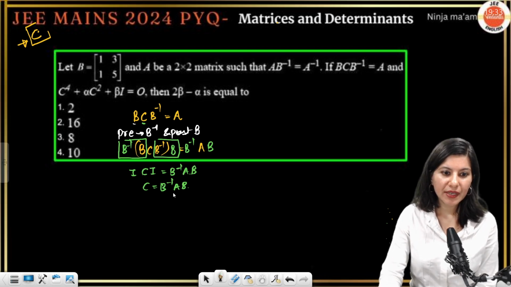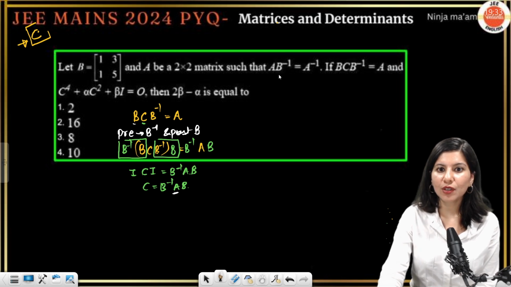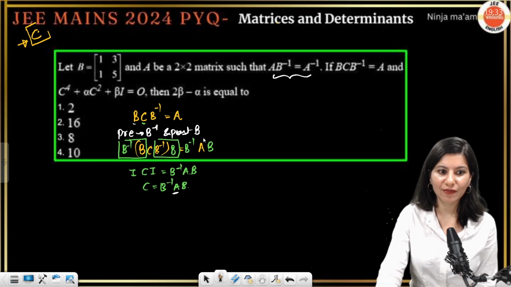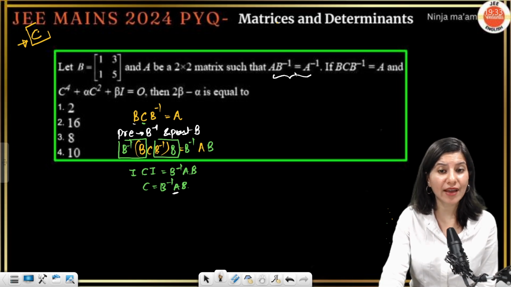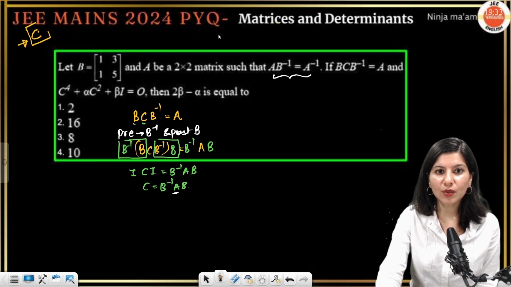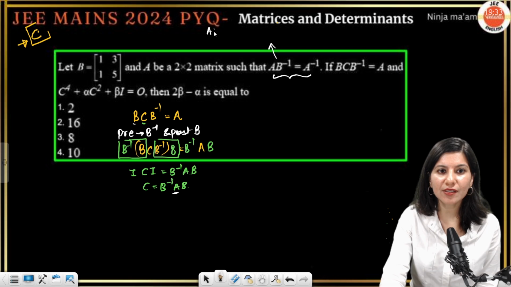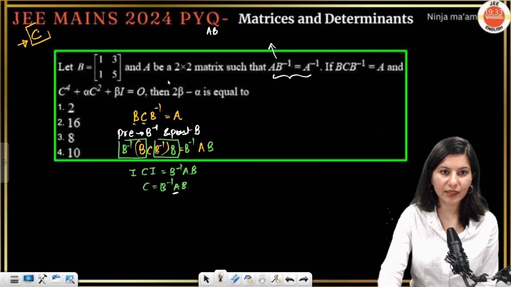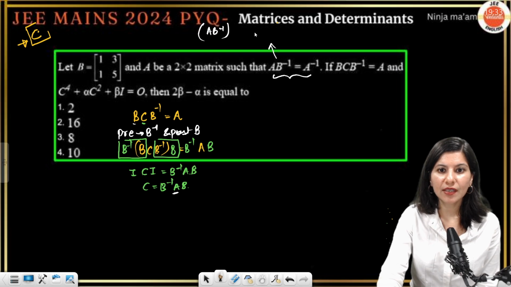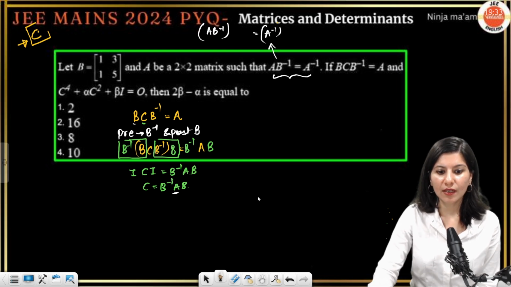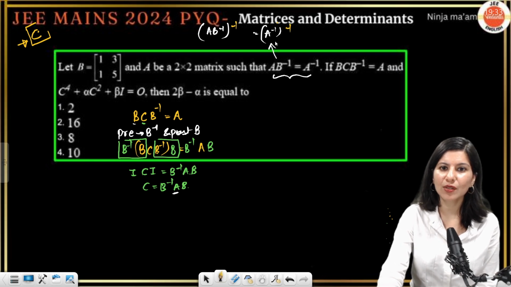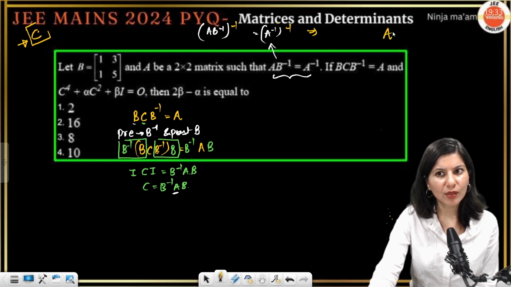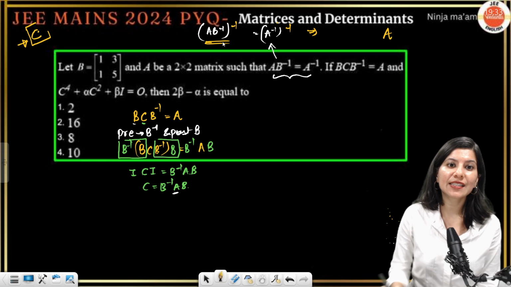And also this A, what we can do is we can just put this A from this information. But again, right now we do not have A. So why don't we do one thing? Let's take inverse of this from both the sides. So AB inverse is already there, right? AB inverse equals A inverse. Now take inverse on both the sides. The right hand side is pretty simple. It will become A. What about the left hand side?